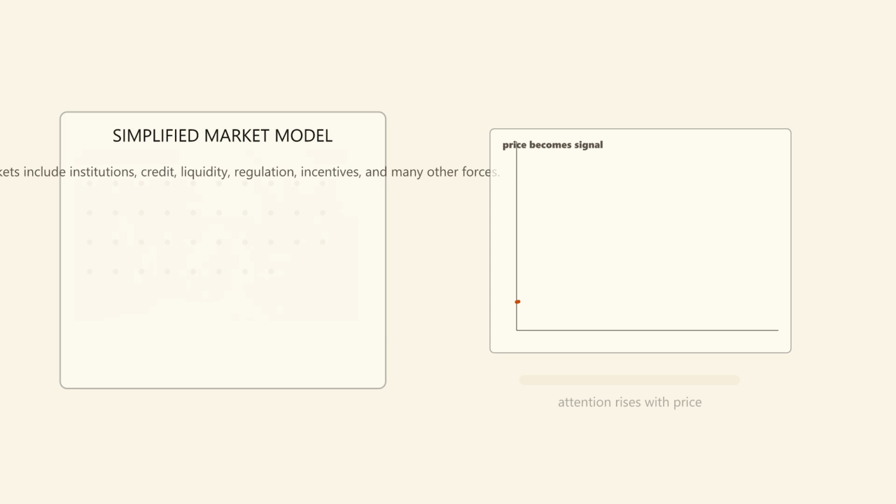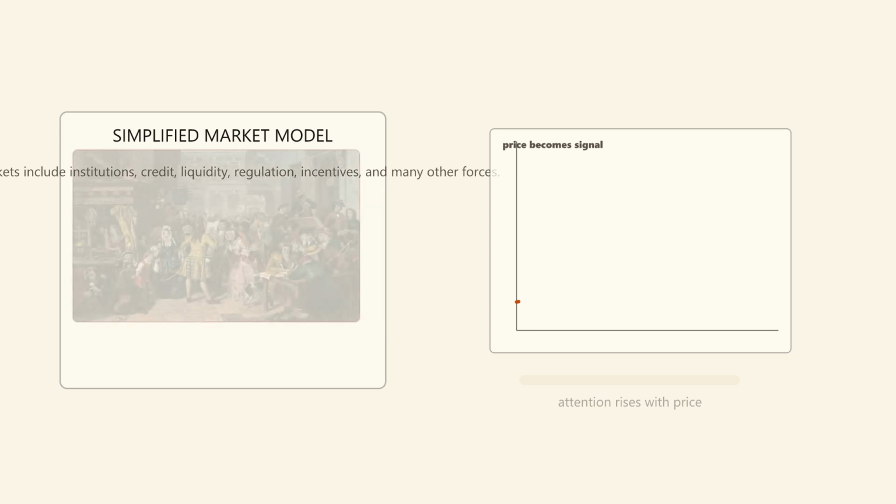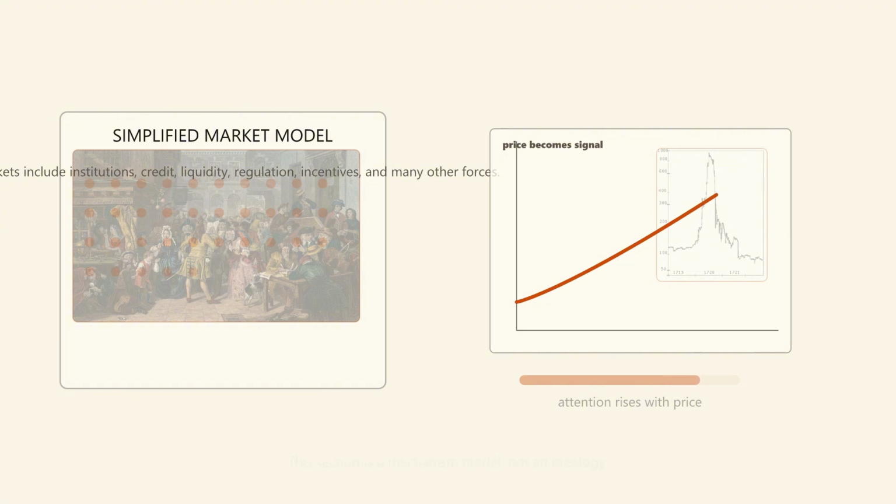Now consider a human system. A real market is not a toy. It includes institutions, credit, regulation, incentives, liquidity, and many other forces. This is not a complete theory of markets. It is a simplified visual model of one feedback mechanism. Keeping the model narrow is important. Feedback does not replace all other market explanations. It gives us one mechanism to watch: the moment a visible result becomes a cause of more of the same result.